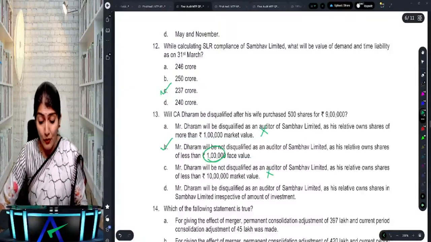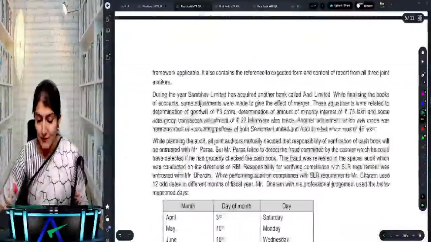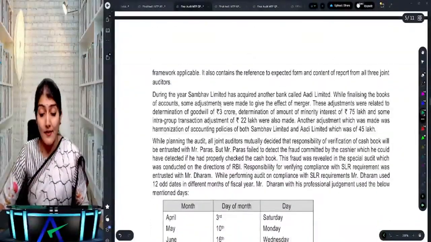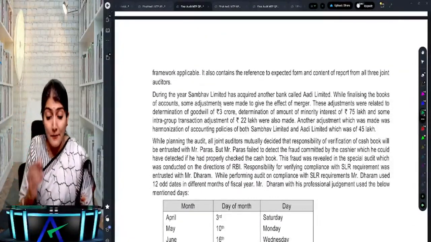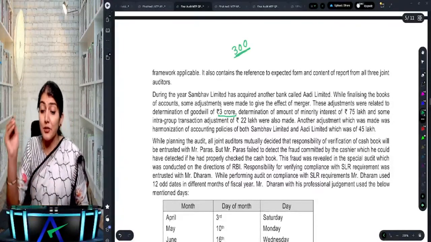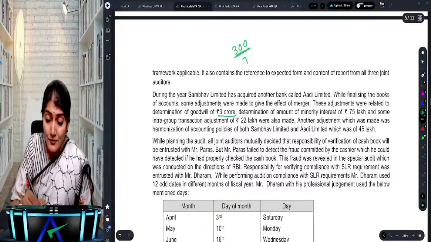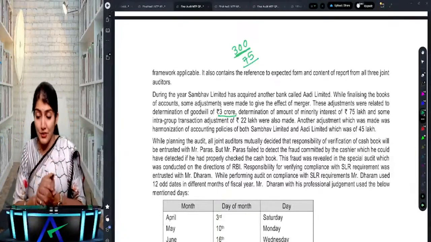Then which of the following statement is true? So they've given some consolidation adjustments over here. While finalizing the account, some adjustments were made to give effect to the merger. These adjustments were related to determination of goodwill of 3 crore, so that is 300 lakh, and determination of amount of minority interest of 75 lakh. So 375 lakh of the permanent consolidation adjustment.